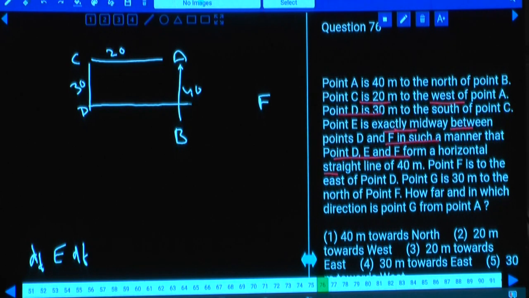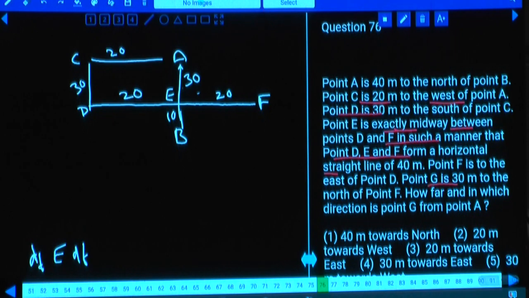And what is the total distance here? 40. This is 20, and this is 20, and out of this the distance between A and B is 40, and this is 30, and this will be 10, isn't it? And where is E here? E is at this place, and F is to the east of D.